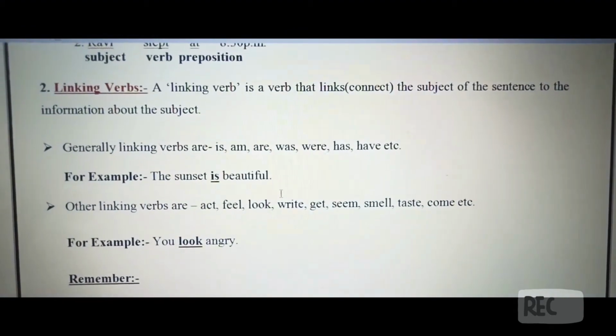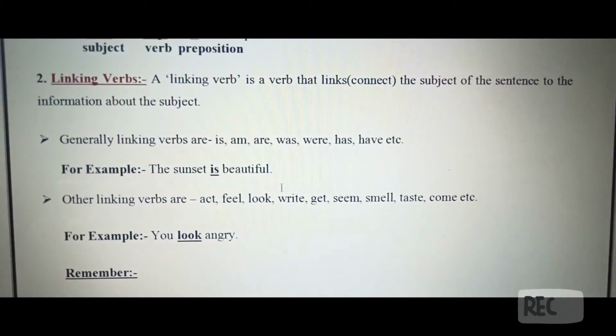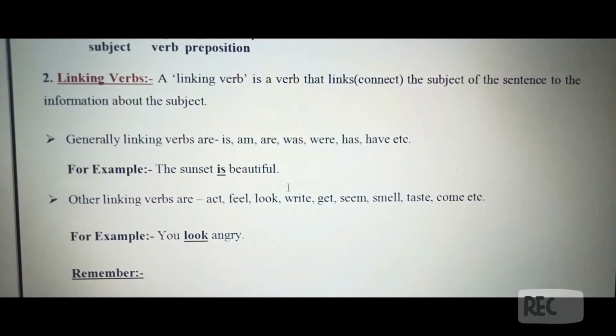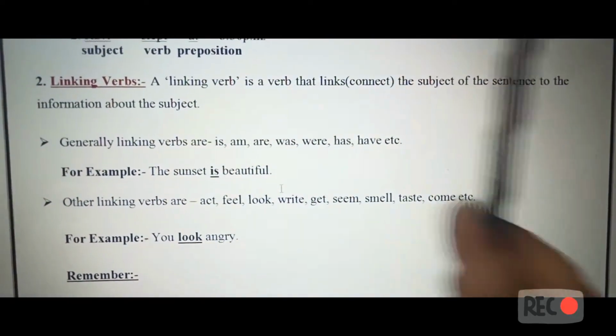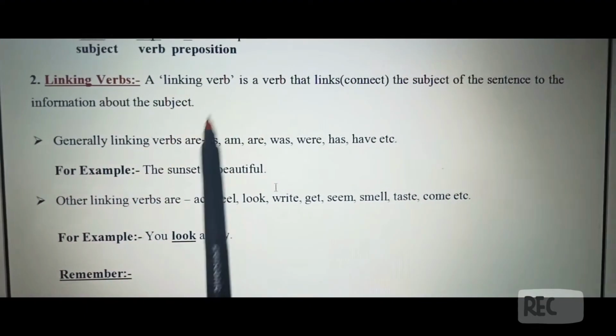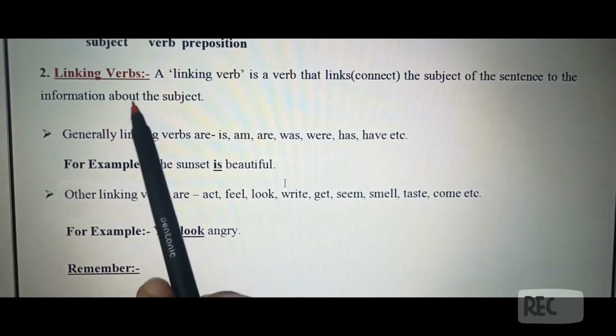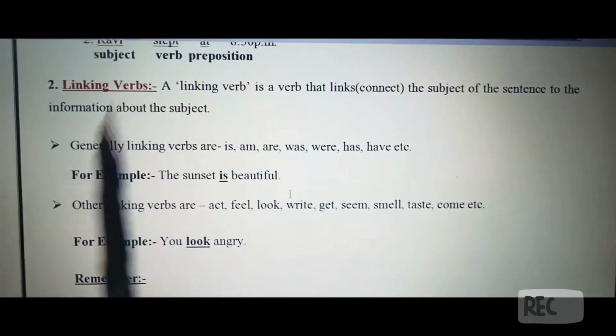Now let's study the second type of verb, linking verbs. Now what are linking verbs? Linking verbs connect the subject of the sentence to the information about the subject. So basically, as I told you, linking verbs connect the subject and predicate of the sentence.